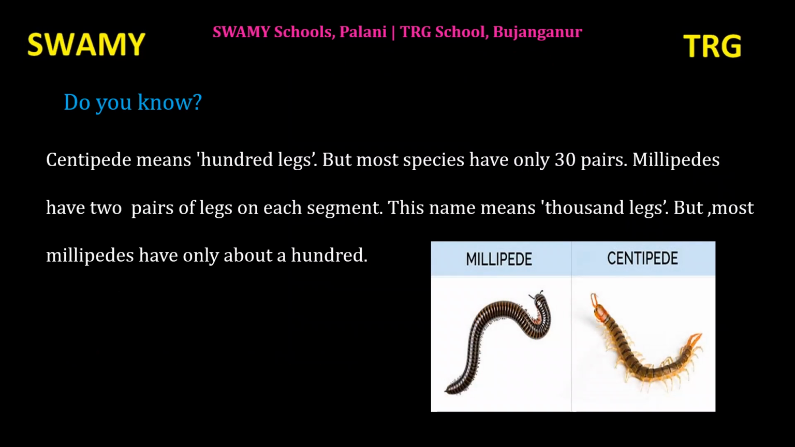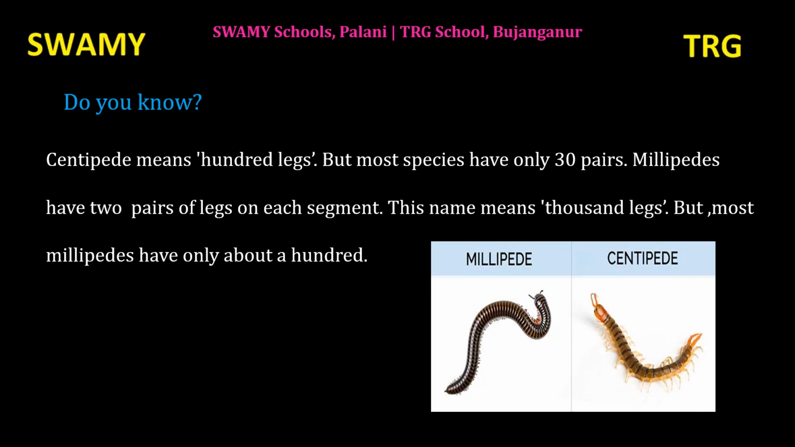Do you know question given in your book, page number 203? Centipede in Tamil, Puran. Centipede means 100 legs. But most species have only 30 pairs. 30 pairs means 60 legs only. But centipede, the meaning of the name is 100 legs.